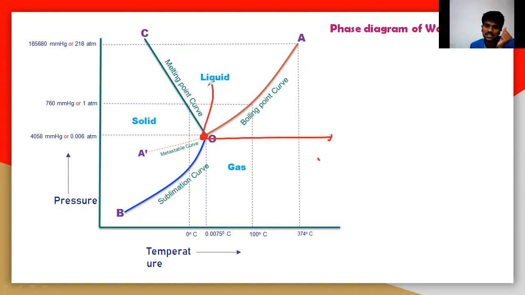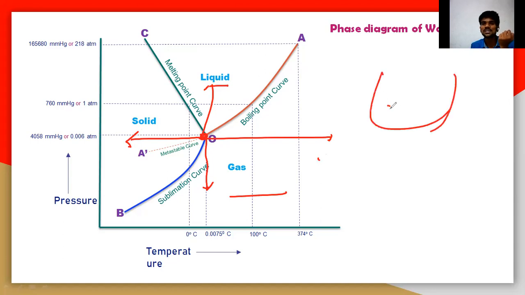If you increase the pressure, it moves towards the liquid phase. If you decrease the temperature, it moves towards the solid phase. If you decrease the pressure, it moves towards the gaseous phase. So at this point you cannot change any variable, because the equilibrium will definitely be disturbed.